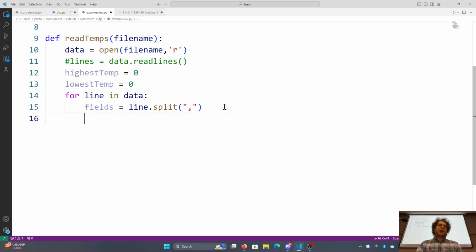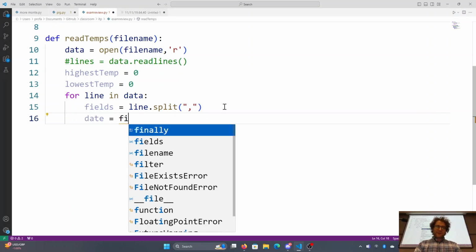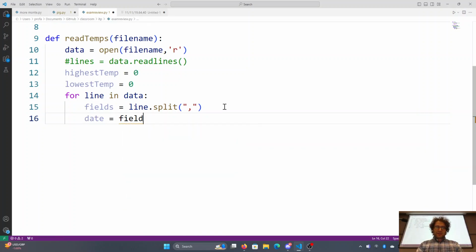The first field, index 0, is irrelevant for right now. It's just the date, but we'll save it. We'll need it to print out an answer. Fields[0].